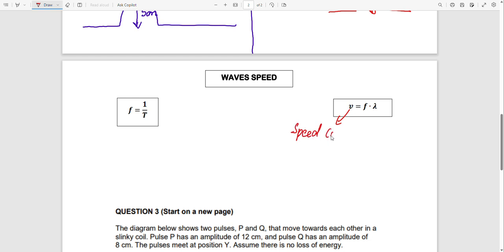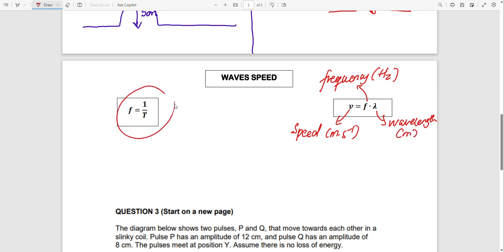The speed is measured in meters per second. We have f, which is the frequency measured in hertz, and therefore we have the wavelength. This one is the wavelength. The wavelength is measured in meters.